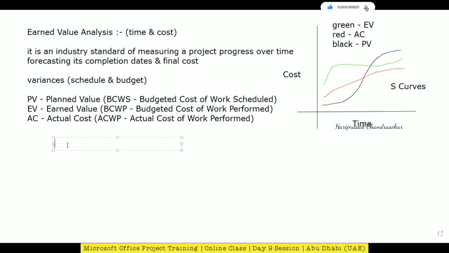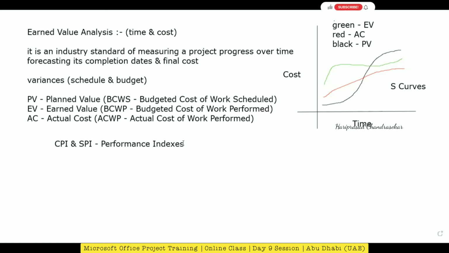Here they also study CPI and then SPI. This is called performance indexes. CPI means cost performance index and SPI means schedule performance index. If both are less than 1, we are out of schedule and out of cost. If it is equal to 1, there is no change in cost and no change in time. If it is more than 1, it is less than the budgeted cost and less than the budgeted duration.